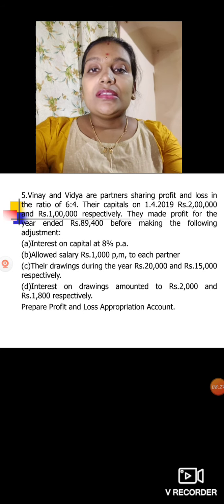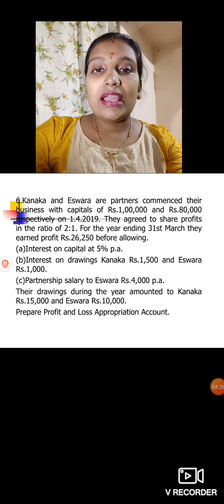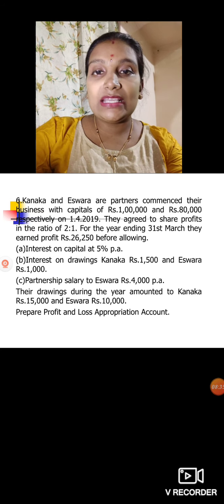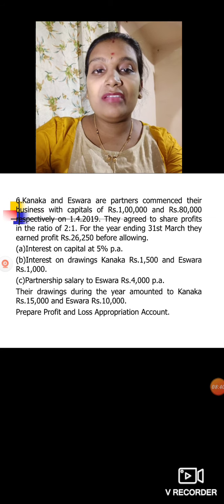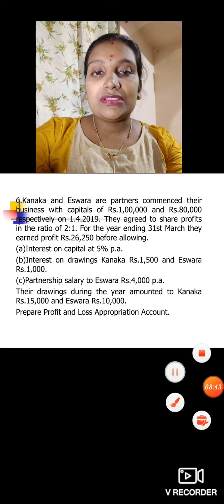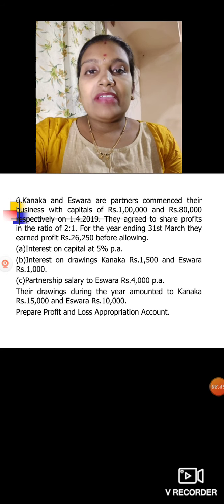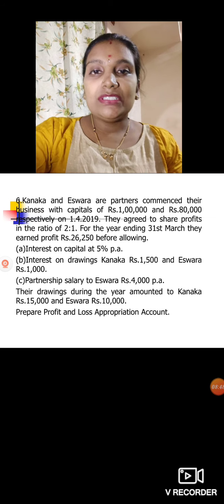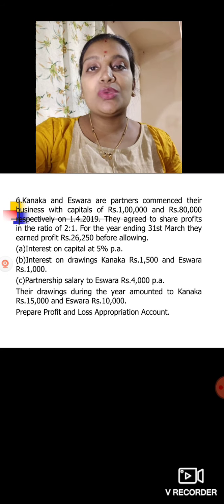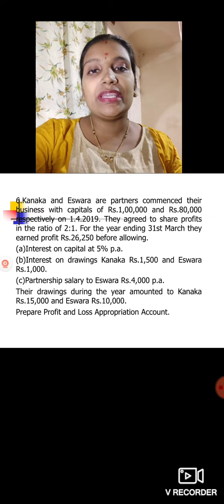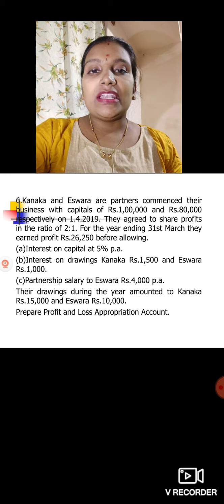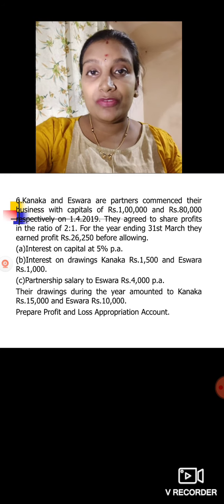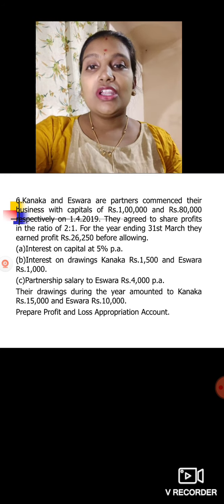Then the sixth problem: Kanaka and Ishwar are partners who commenced their business with a capital of rupees 1 lakh and 80,000 respectively. Kanaka and Ishwar are the two partners we have. Their capital is 1 lakh and 80,000. How are they sharing profits and losses? 2:1, so 2 by 3 and 1 by 3. For the year ending 31st March, the profit for the year is 26,250, meaning the net profit of the year.